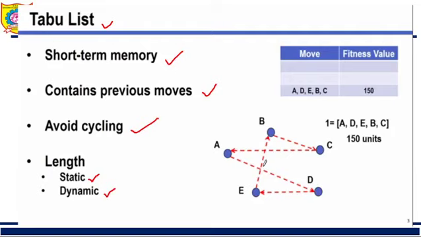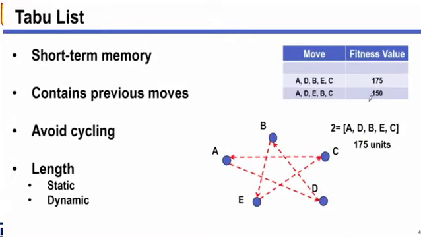Now let us consider this example. This is the example of the traveling salesman problem, TSP. A, B, C, D, E are the cities or nodes, and the salesman is supposed to visit each city without visiting the same city twice. Now the first solution is A, D, E, B, C, means A to D, D to E, E to B, and B to C. This is the path of the salesman. Let us assume that traveling this way requires a total of 150 units. So I am storing this solution in the taboo list: A, D, E, B, C, with the corresponding value 150.